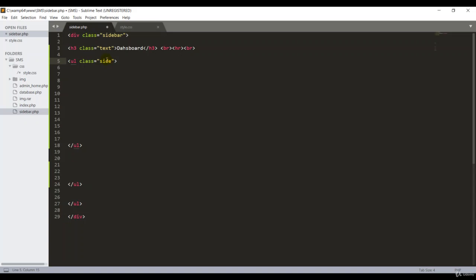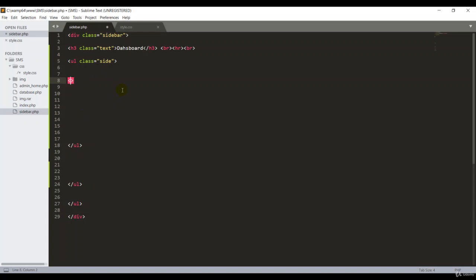That's why it will work. Okay, so now I have created a UL and class in the sidebar. That's great. After that, here I'm going to play with some PHP coding, because I don't want to go for a static list. I want to go with a dynamic list. Okay, I'll show you how to do that.